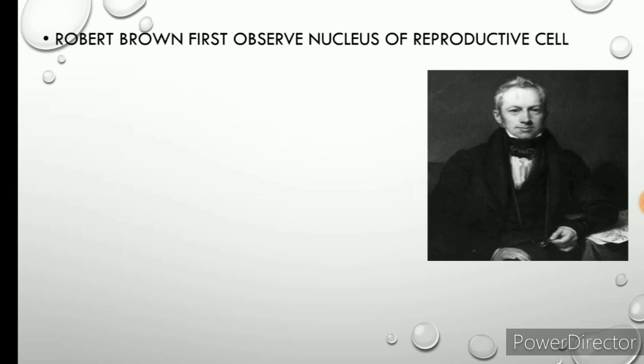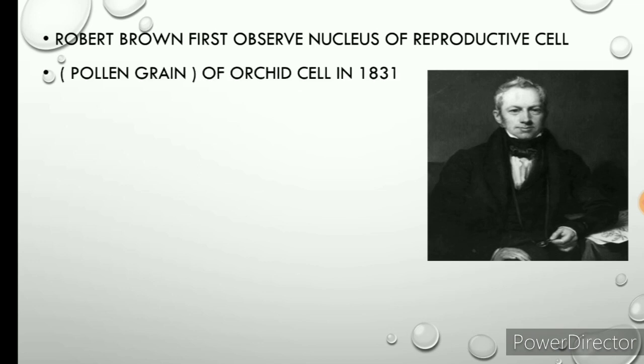Different scientists also participated in this study. Robert Hooke and Anton van Leeuwenhoek both observed the cell, but Robert Hooke observed the dead cell, and Anton van Leeuwenhoek observed the living cell. This is the difference between these two scientists. After that, Robert Brown first observed the nucleus, in a reproductive cell. Actually, he worked on the reproduction of orchid plants, and he observed the pollen grain in 1831.